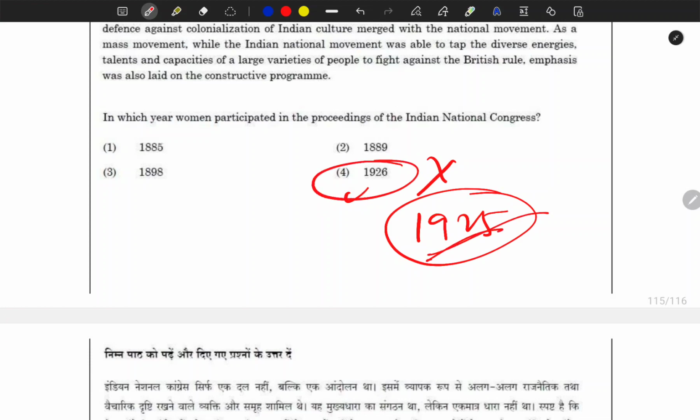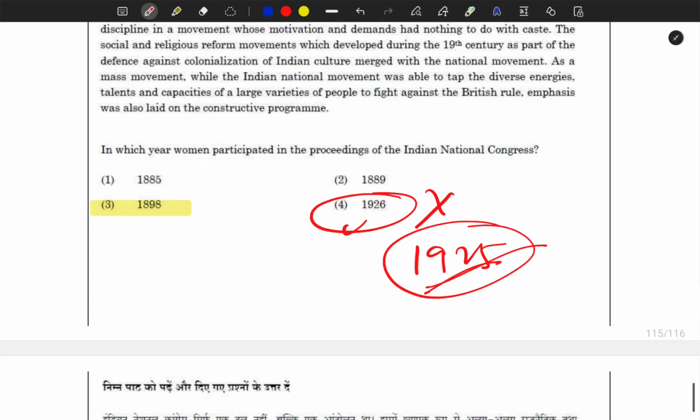And if you know, it is 1898 when ten women were allowed to see the proceedings of the Indian National Congress from a gallery. So this was the first time women were allowed in the Indian National Congress proceedings.